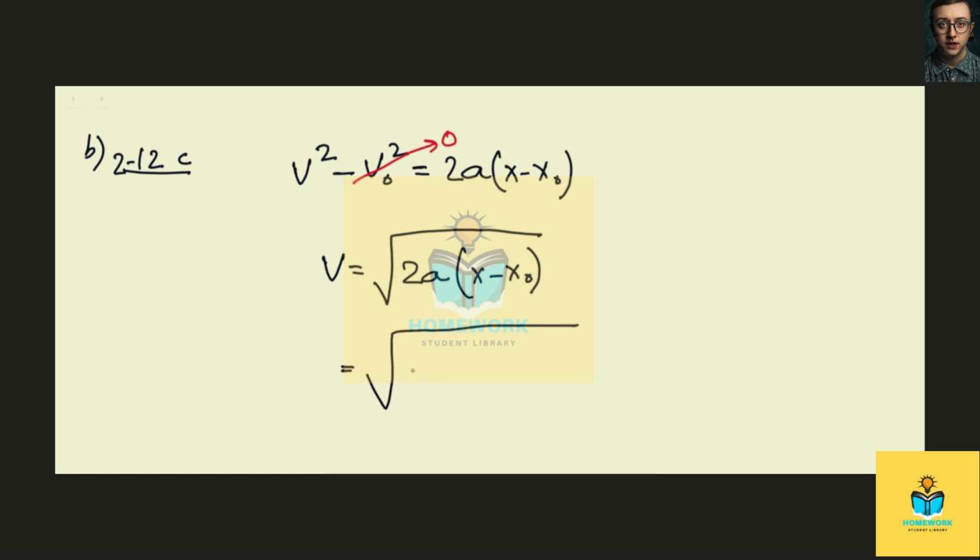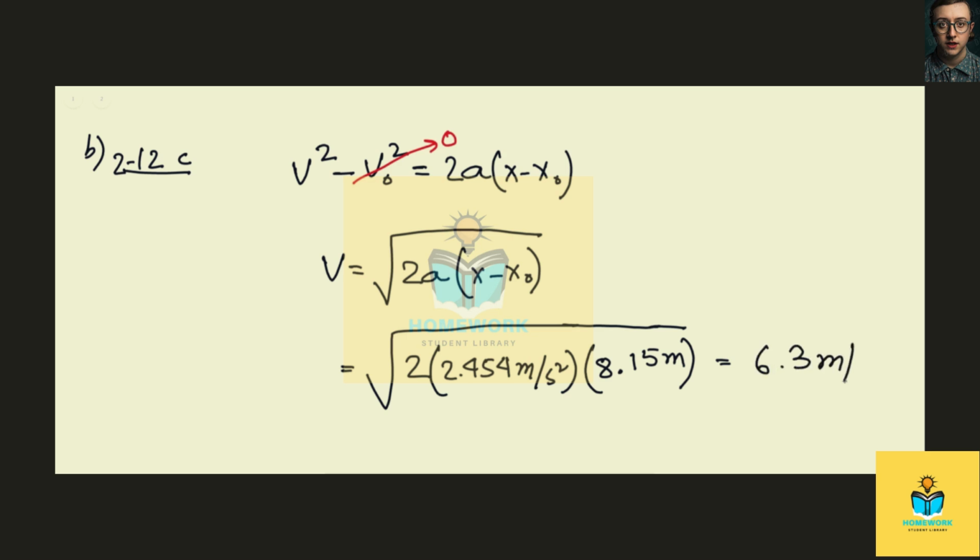So if we use the given numbers, we see that a is 2.454 meters per second squared, and the displacement is basically from where the crate starts to go down, which is 8.15 meters. Combining everything together, we see that the velocity is 6.3 meters per second.